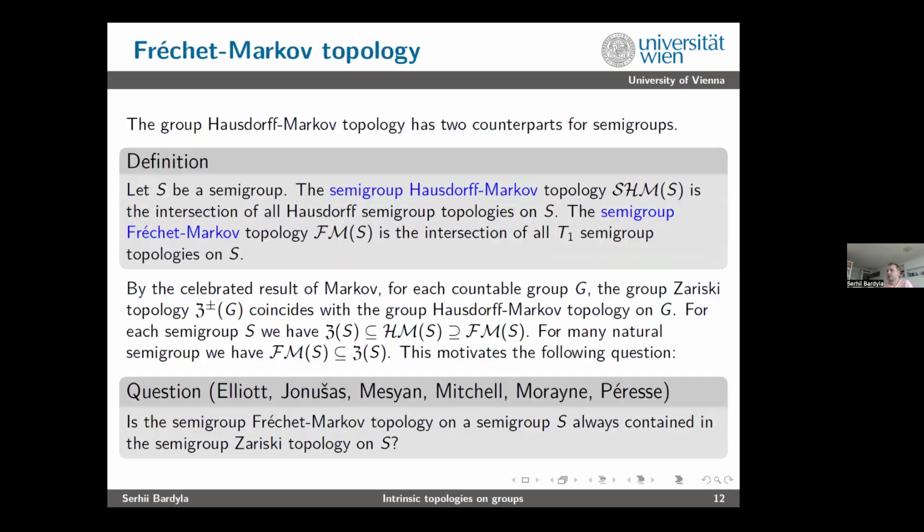Good. So the group Hausdorff-Markov topology has two counterparts for semigroups. As is usually the case, you have something for groups, and again you have something for semigroups. For a semigroup S, you have the semigroup Hausdorff-Markov topology, which is the intersection of all Hausdorff semigroup topologies. And you have the semigroup Serhii-Markov topology, which is the intersection of all T1 semigroup topologies. For groups, there is no reason to separate these two cases because any T1 group topology is Hausdorff. But for semigroups, it's not the case.